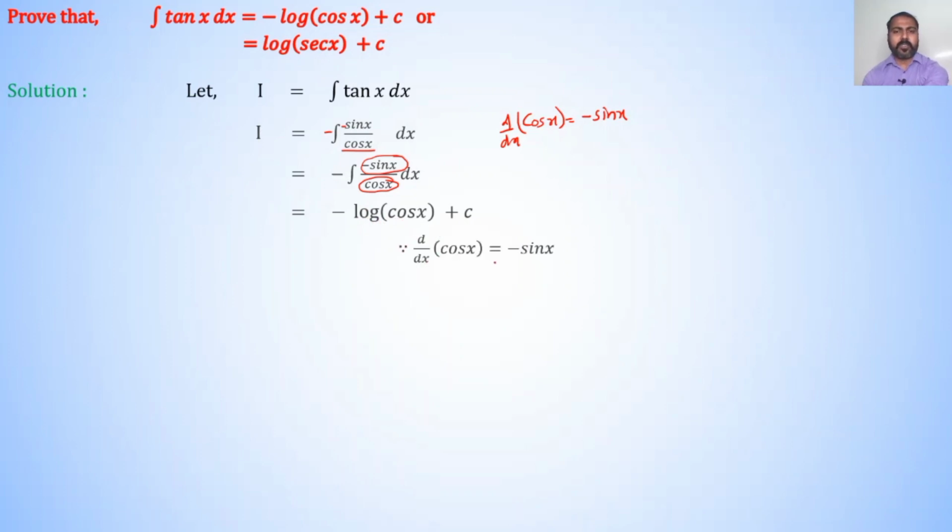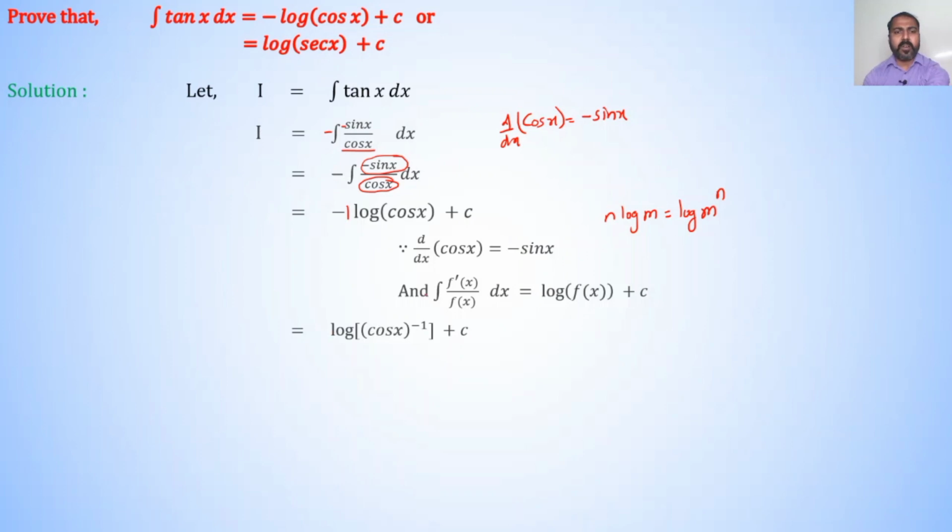Since d by dx of cos x is equal to minus sin x, we use here the corollary, integration of f dash of x divided by f of x dx is equal to log of f of x plus c. Here coefficient of log is minus 1 and we know that n log m is equal to log of m raised to n.